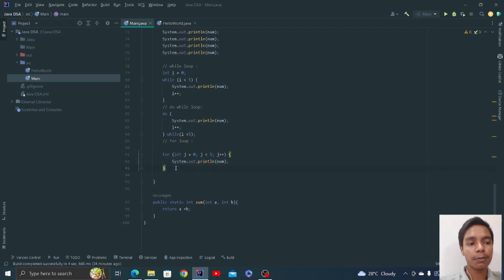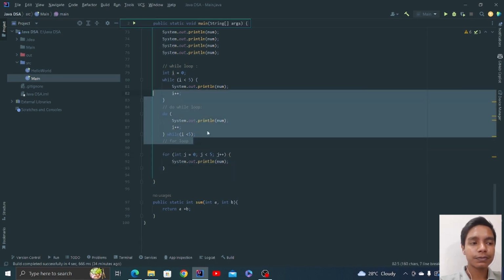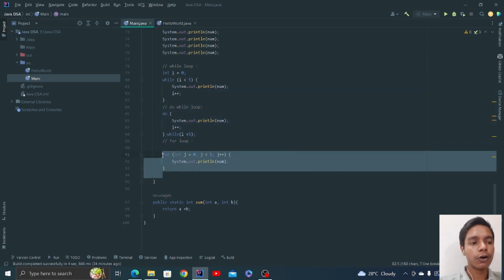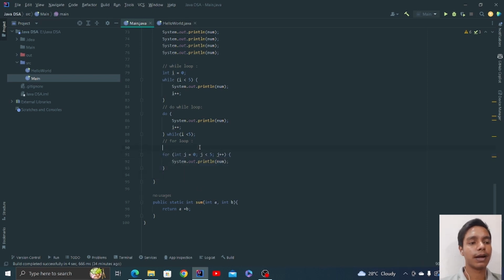When you want to print numbers, you are going to use this for loop only, because using a while loop or do while loop there would not be efficient. So the for loop is something you will use every single time you want to print numbers. Any questions? This was about loops.